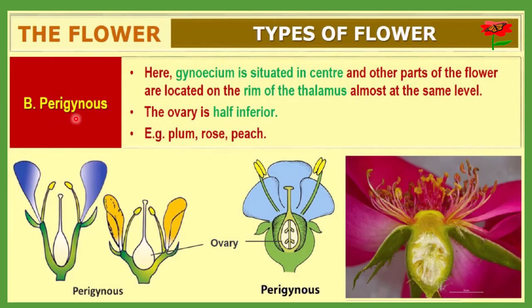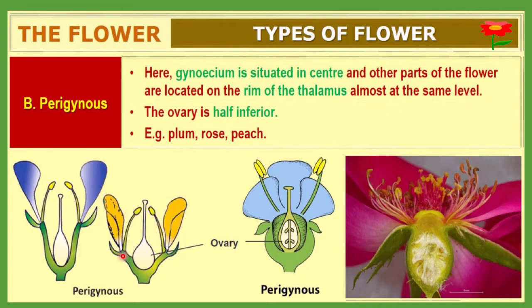Next is perigynous. Here the gynoecium is situated in the center. As a result, the other parts of the flower are located on the rim of the thalamus, not above and not below, but on the parallel side. So the gynoecium is in the center and almost on the same level. All structures will be on the same level.